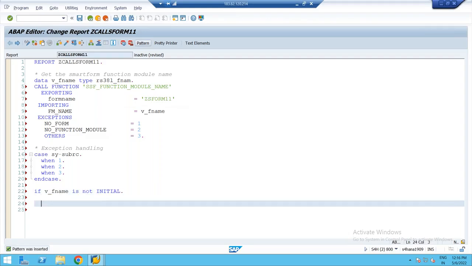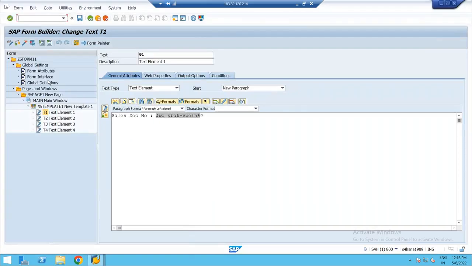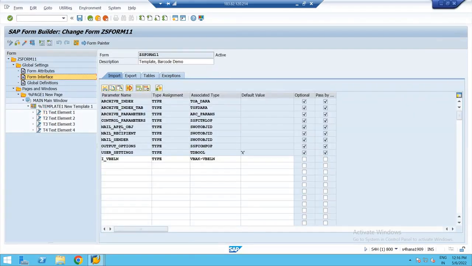not initial, what you have to do is call the smart form function module. If you want to print that and skip the print dialog box, what is the parameter I need to prepare? We have seen that in the last couple of examples. I have to prepare control parameters of type SSFCTRLOP.